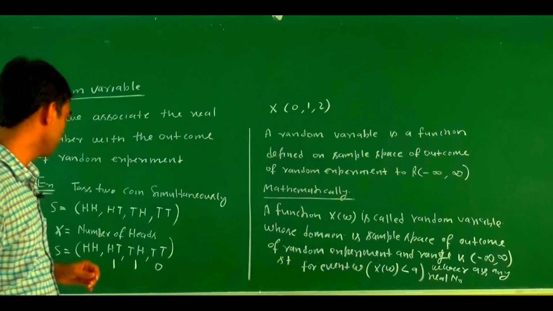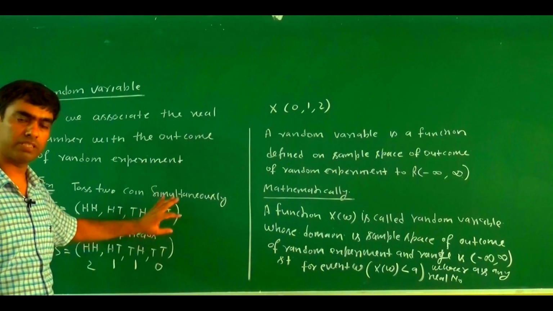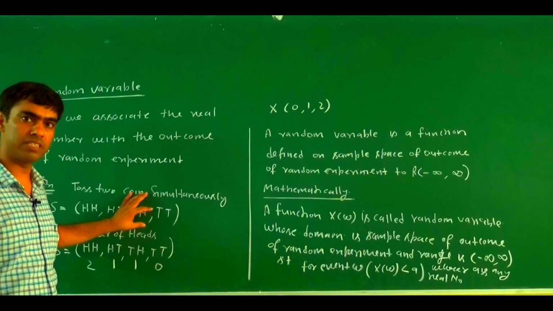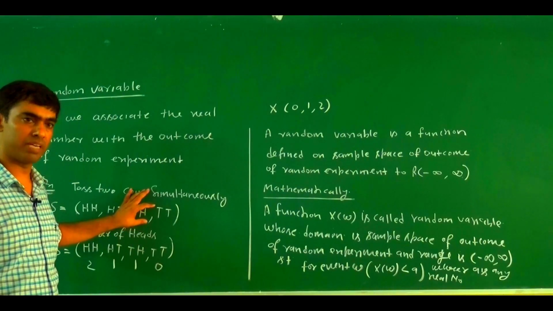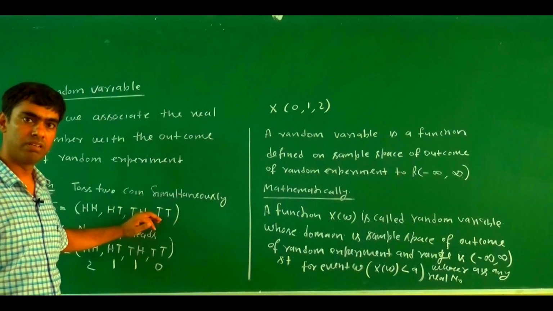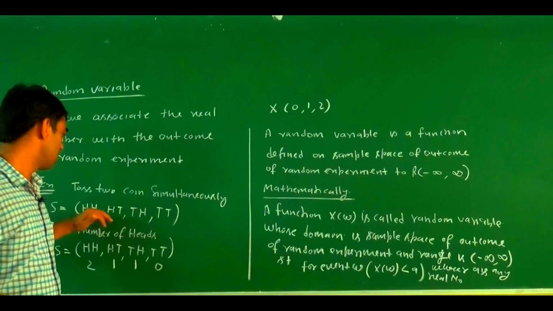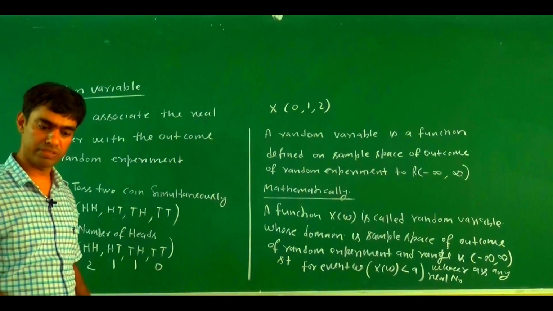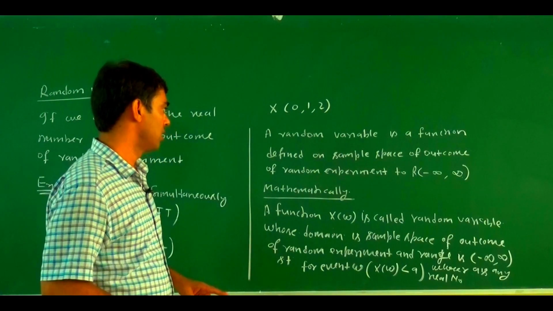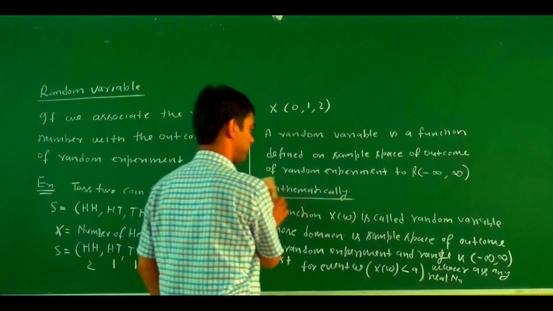And if the sample space of outcomes of a random experiment is discrete, then the random variable defined on this sample space is called what? Discrete random variable. And if the sample space is continuous, then the random variable defined over this sample space is called what? Continuous random variable. So here we take some more examples to clarify how we define random variables.